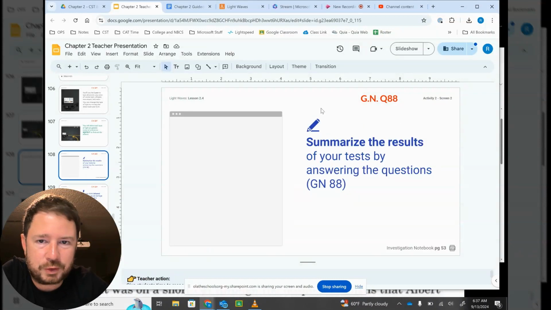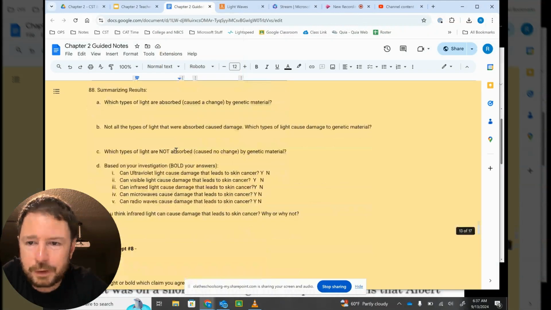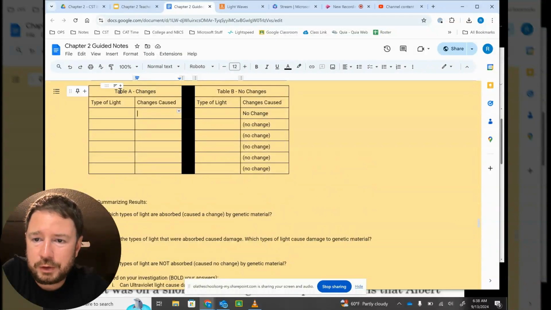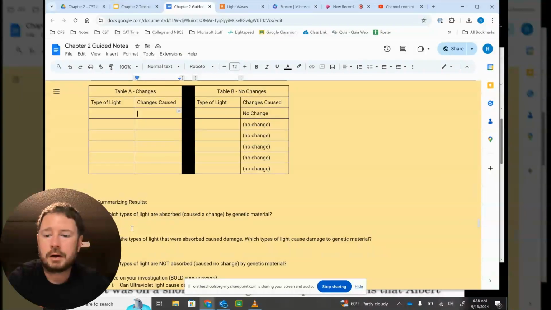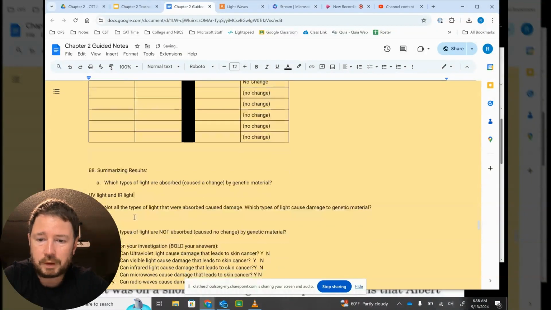So 88, you're supposed to summarize the results from the sim. Which types of light are absorbed or caused a change by the genetic material? The only two that should be in table A are going to be UV light and infrared light. B, not all types of light that are absorbed cause damage. Which types of light cause damage to the genetic material? So infrared light only caused increased kinetic energy. It was just UV light that caused damage.